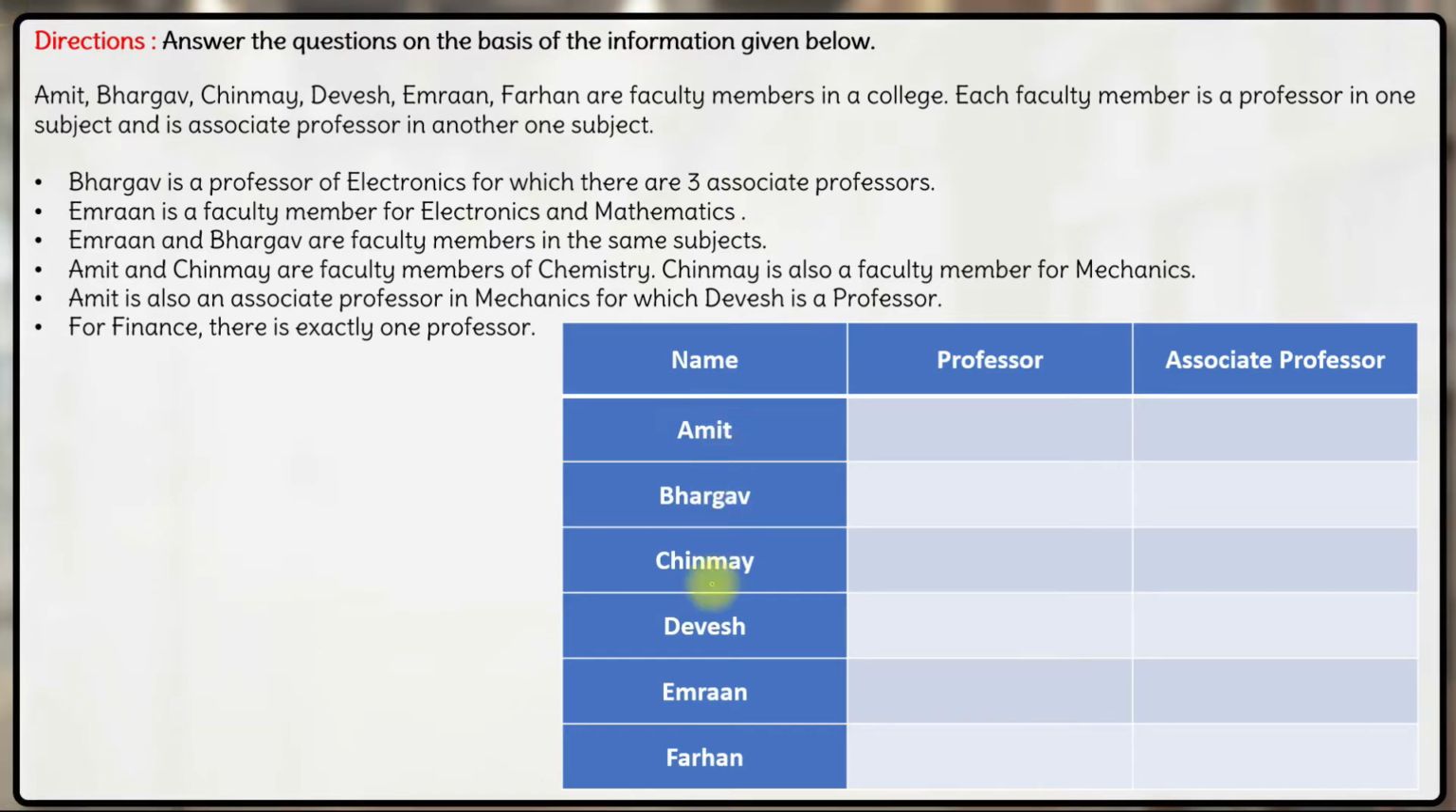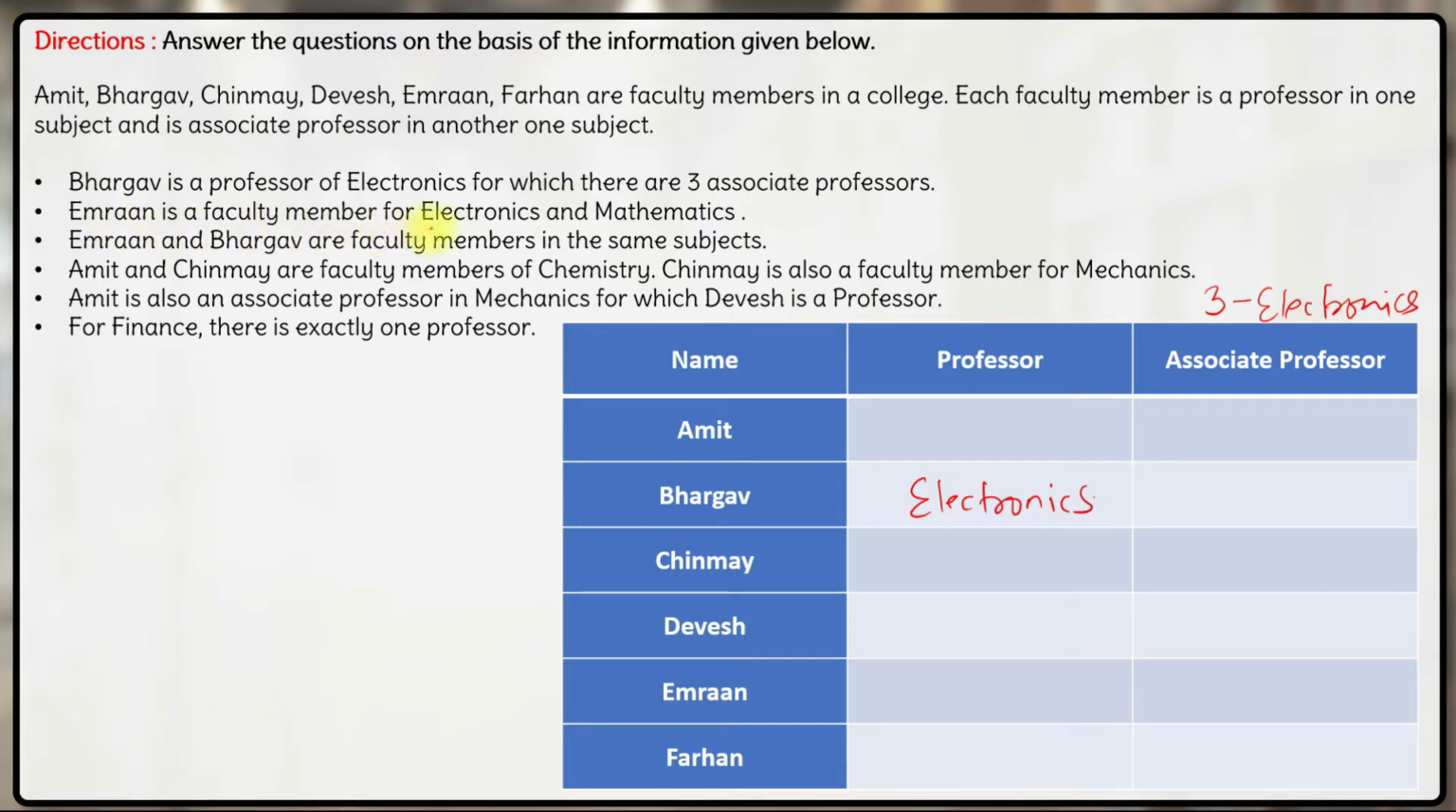So let's start putting that in a table. Here we have these 6 faculty members. Bhargav is a professor of electronics. Of which there are 3 associate professors. So there are 3 associate professors in electronics. Now who are those 3 associate professors in electronics? That we'll figure out later on.